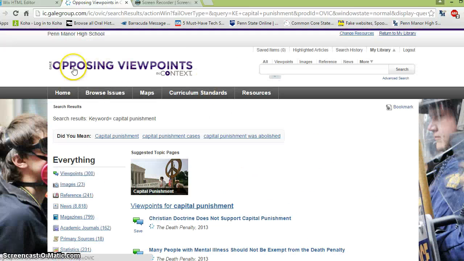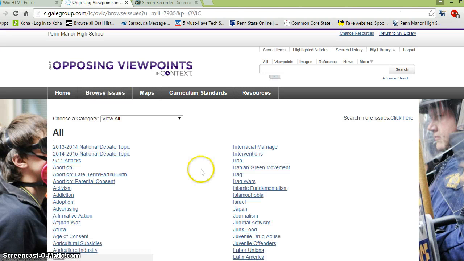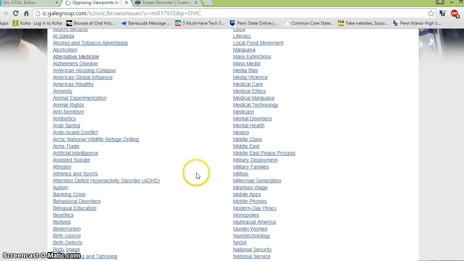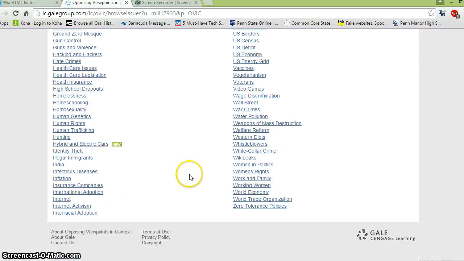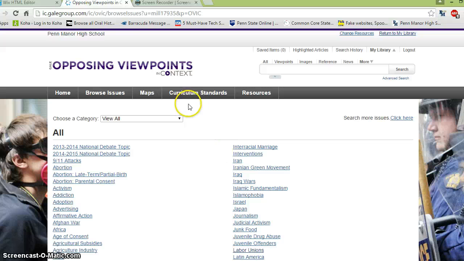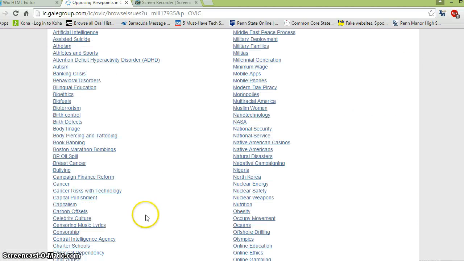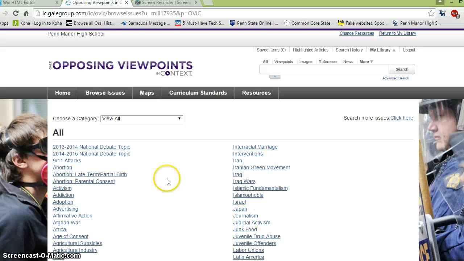So after searching for capital punishment, I'm taken to a bunch of different articles, but one of the nice things about Opposing Viewpoints, I searched for my topic, but I can go ahead and browse issues. And as I mentioned, here are a list of a lot of different issues. Some of these would lend themselves well to new laws or law proposals that you might have. So this is a great place to start to look. If you do find a page for your topic, there are a lot of resources connected to it.